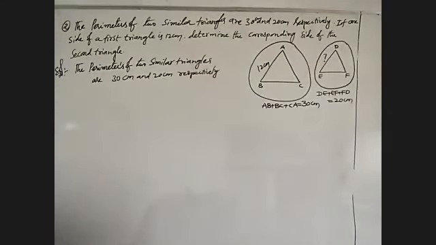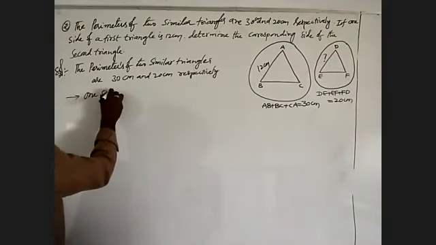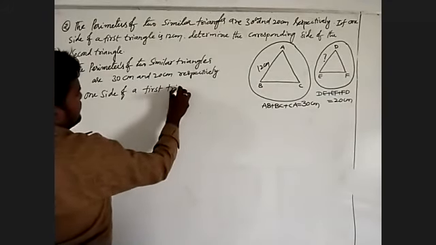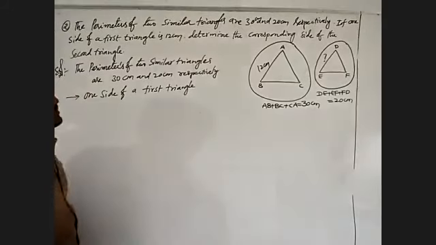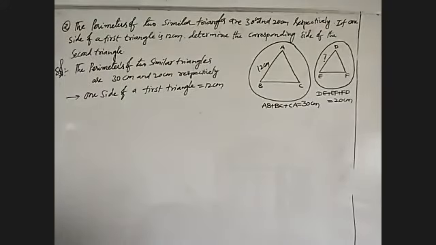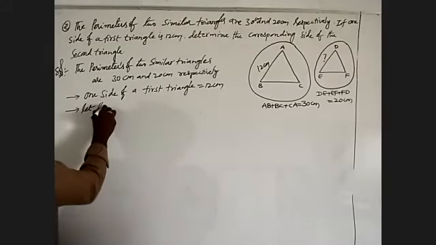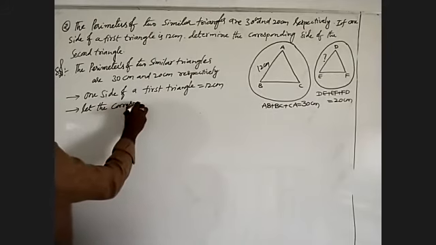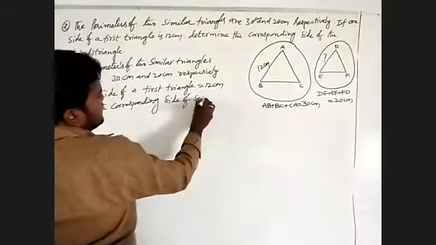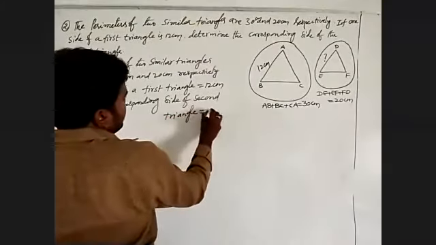One side of the first triangle we will take as 12 centimeters. We have to find the corresponding side of the second triangle. Let the corresponding side of the second triangle be x.